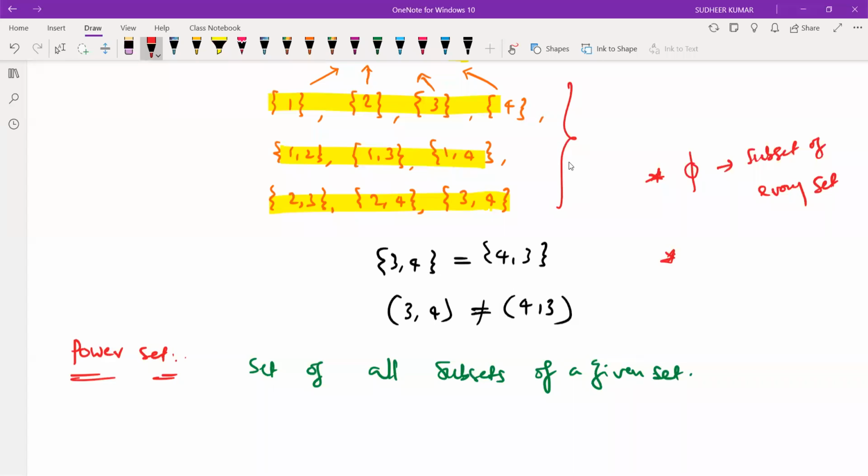And the other one is that every set is a subset of itself.